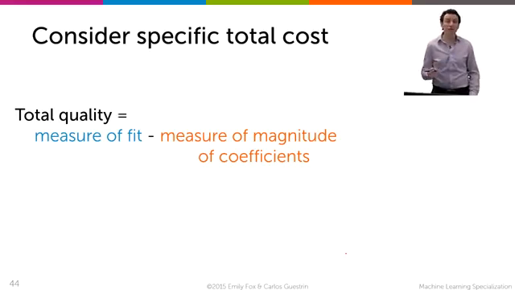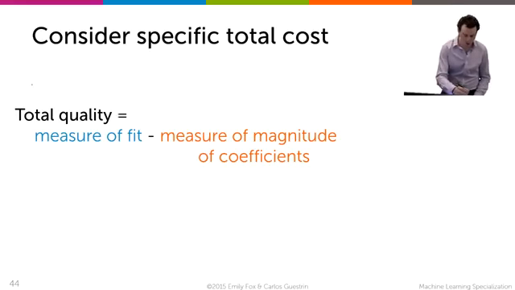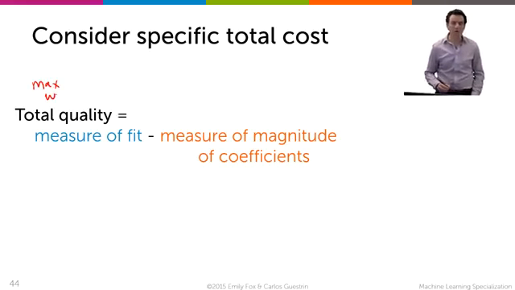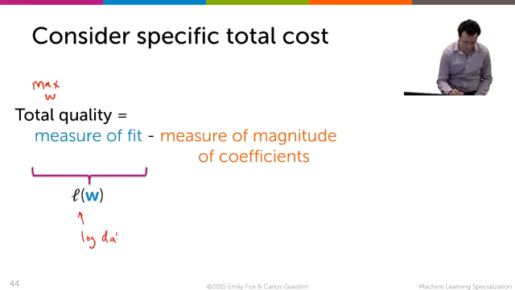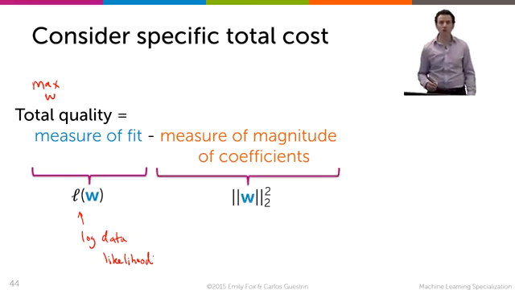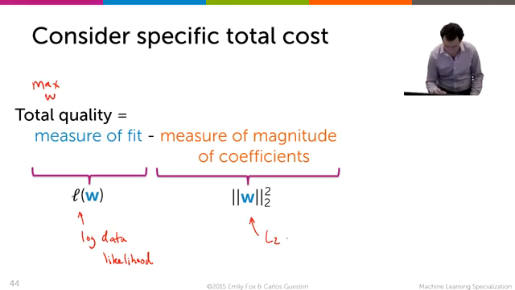So now that we've reviewed these concepts, we can formalize the problem, the quality that we're trying to maximize. I want to maximize over my choice of parameters w the trade-off between two things: the likelihood of my data, and actually the log of it, so the log of the data likelihood, and some notion of penalty for the magnitude of the coefficients, which we'll start with this L2 penalty notion.